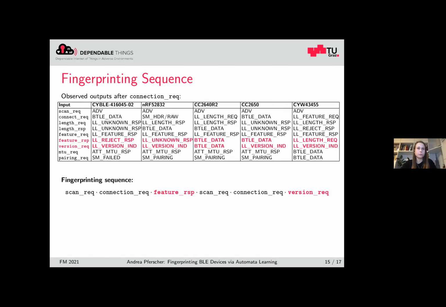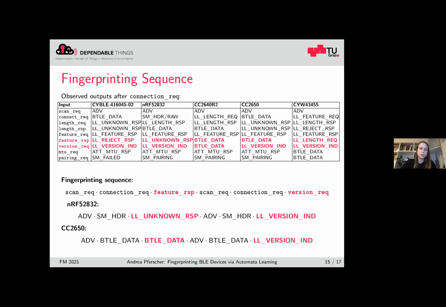For this, we can generate the following fingerprinting sequence. But there are also other and also shorter fingerprinting sequences. This is just an example. And we see here also the example output for 2 of the 5 devices.